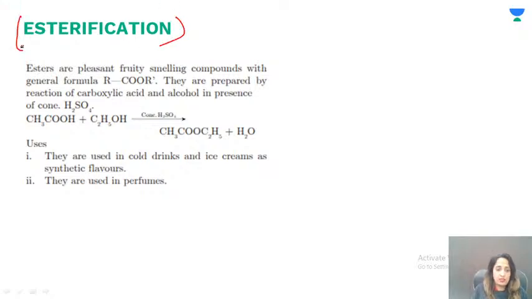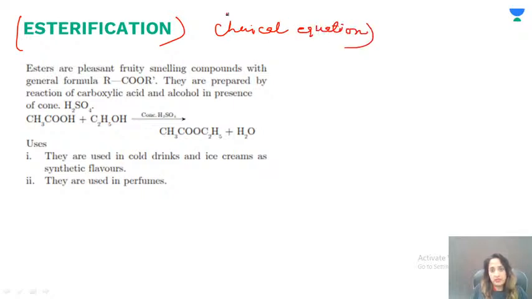Now the next question: you can get 2 types of questions. What is esterification? And give an example. Show us with a chemical equation, right? That is what you generally get. So it could be a 3-marker question. It will not be in a 5-marker question.